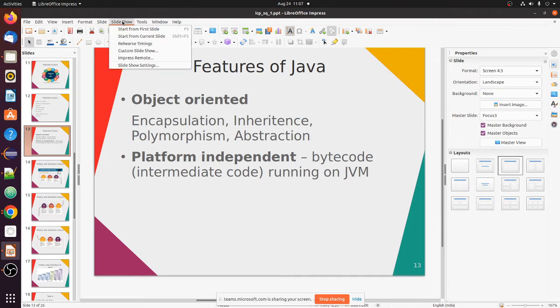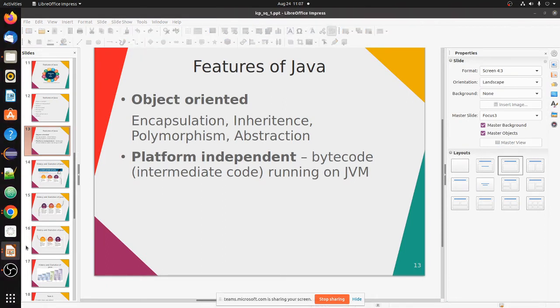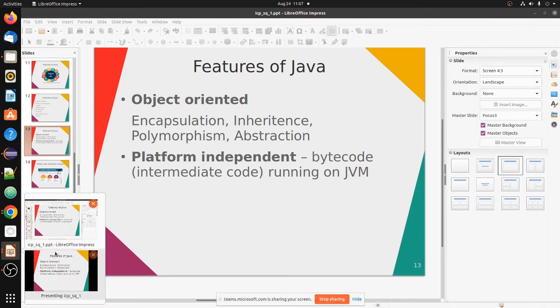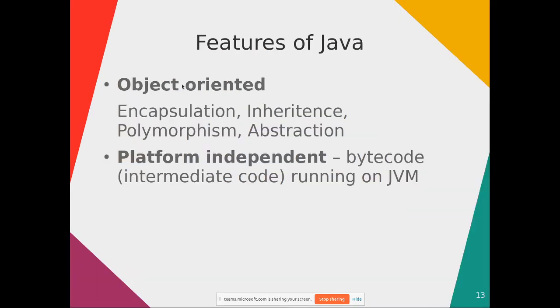So all the object oriented concepts like encapsulation, inheritance, polymorphism, and abstraction are well supported by Java.